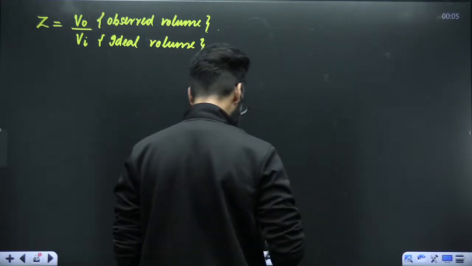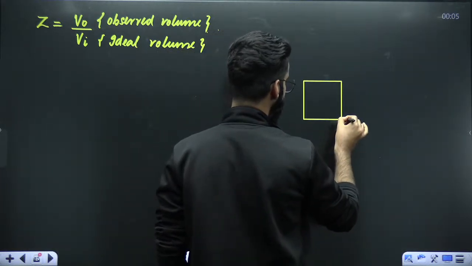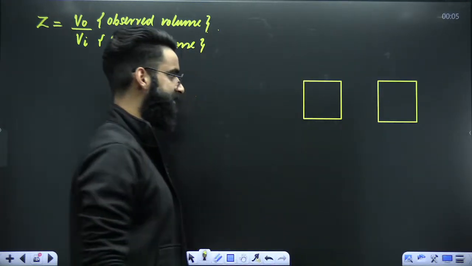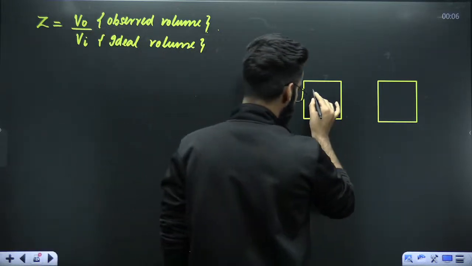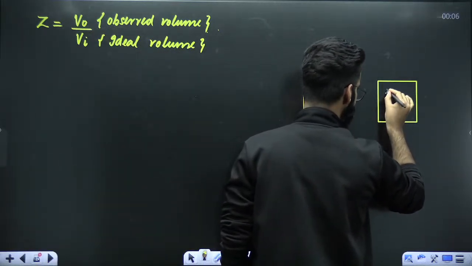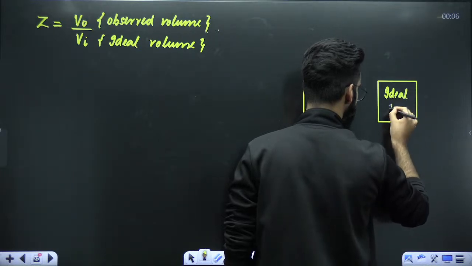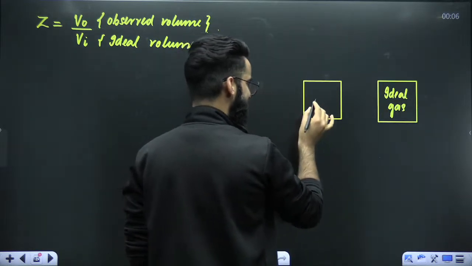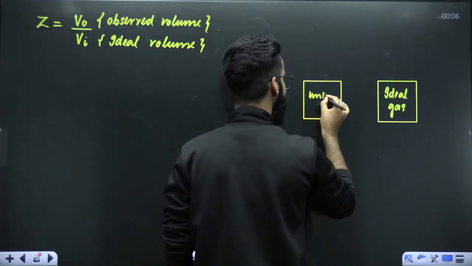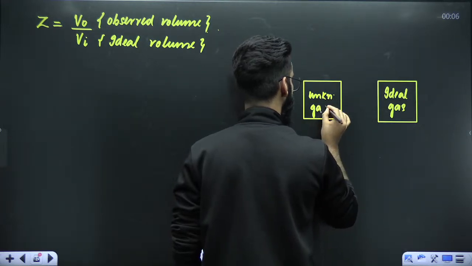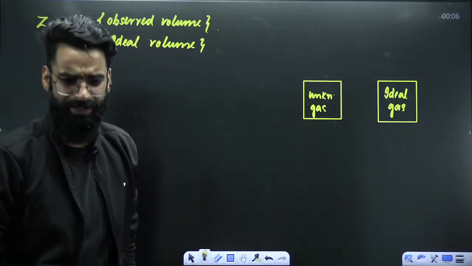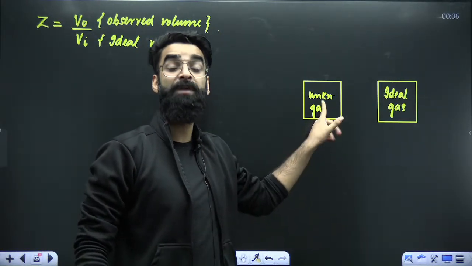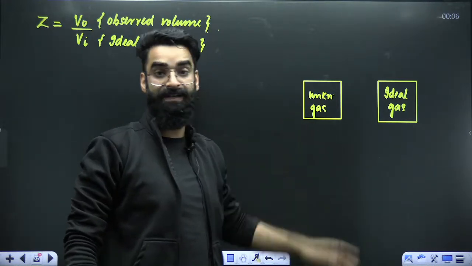My dear students, imagine that this is container number 1. This is container number 2. Imagine that these are 2 containers. One container contains, for example, the ideal gas. Let's say I've got 1 mole of ideal gas in this container. Let's say I've got 1 mole of unknown gas in this container. I have no idea which gas it is, whether it's ideal or real. No idea about that. Just to make you understand, one container contains 1 mole of ideal gas. This container contains 1 mole of unknown gas. I have no idea whether this gas is real or ideal.